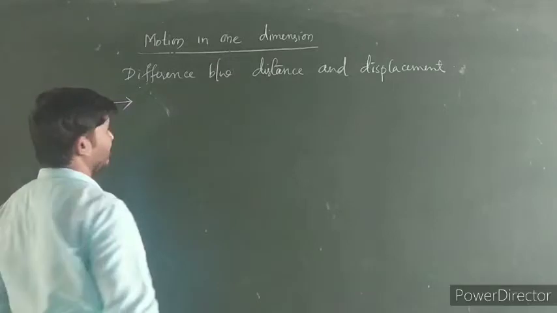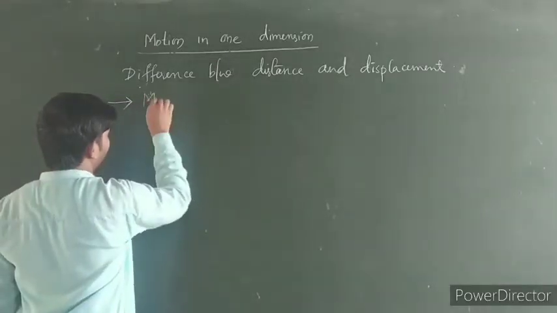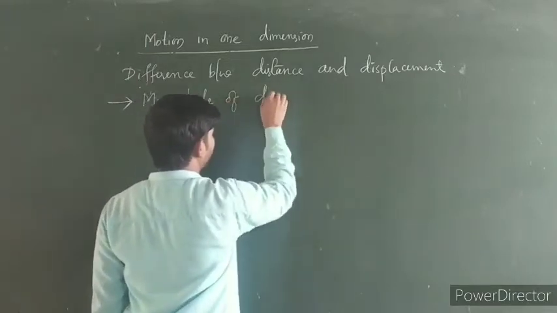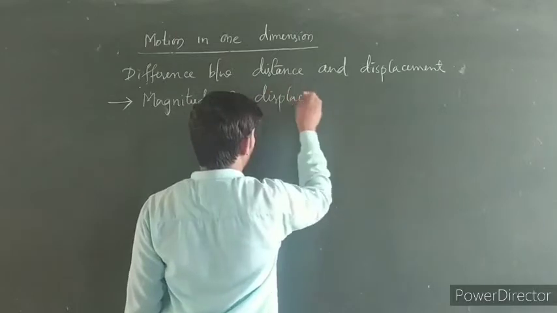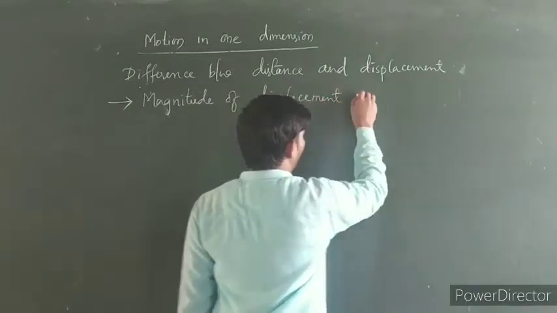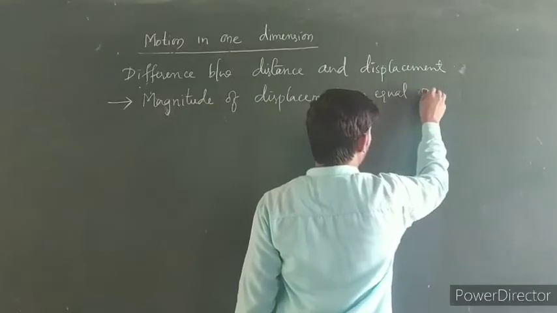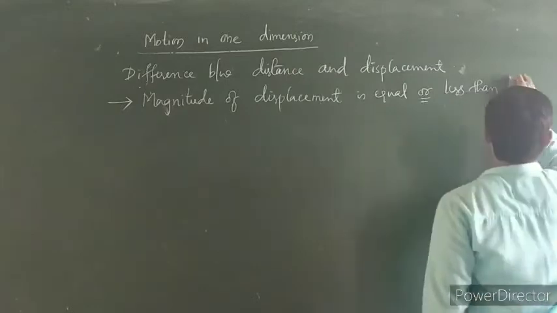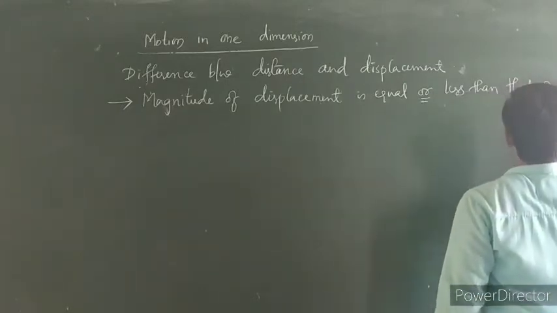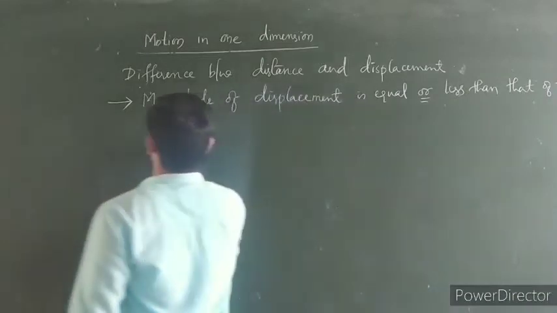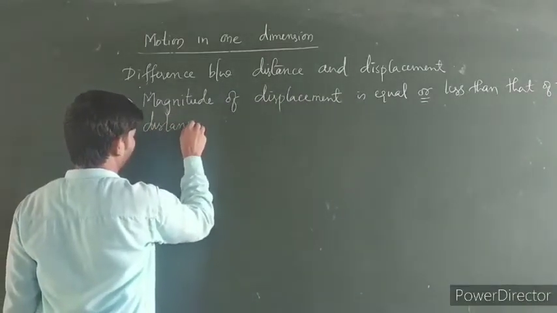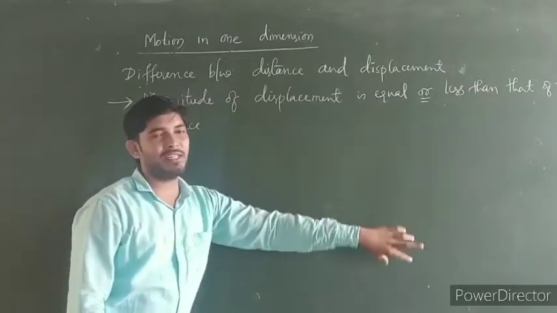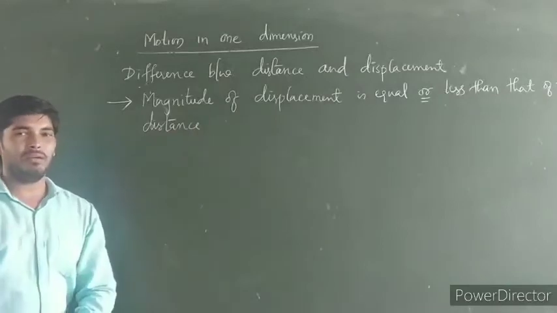The first difference is that the magnitude of a displacement is equal to or less than that of the distance. So the magnitude of the displacement is equal to or less than the magnitude of distance.